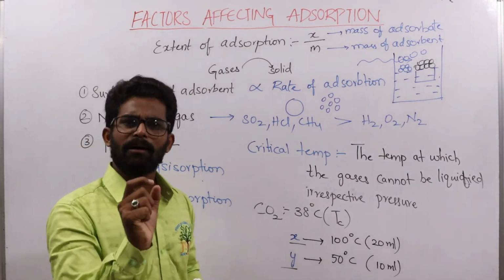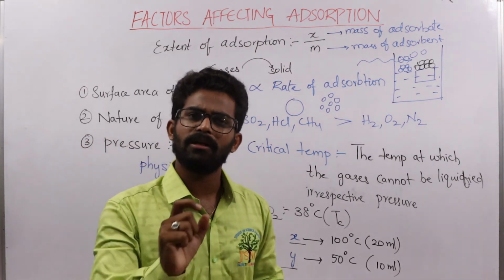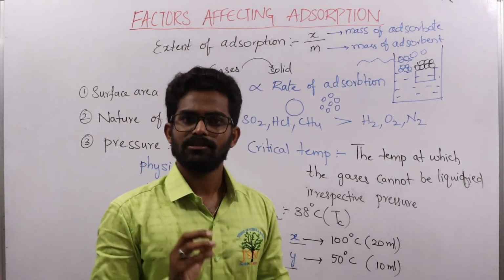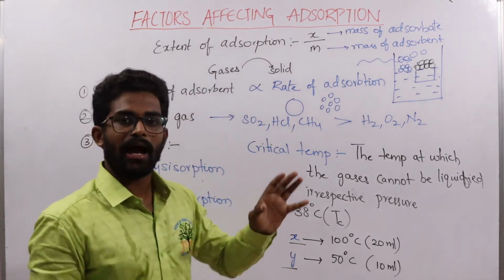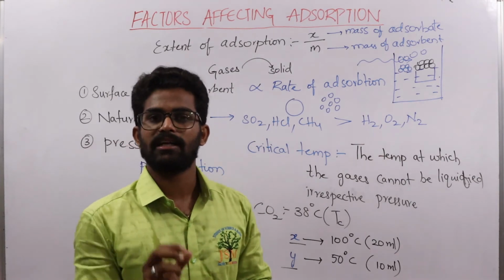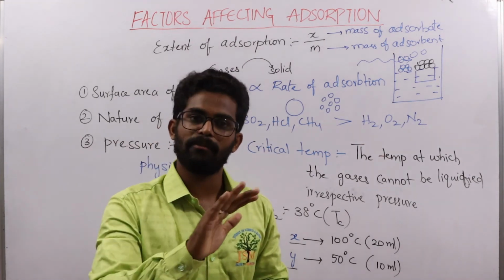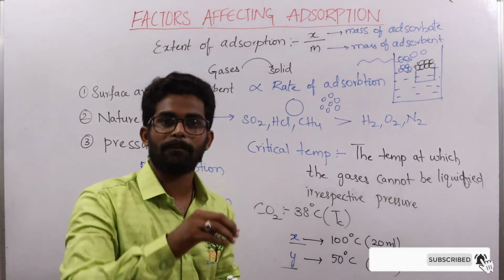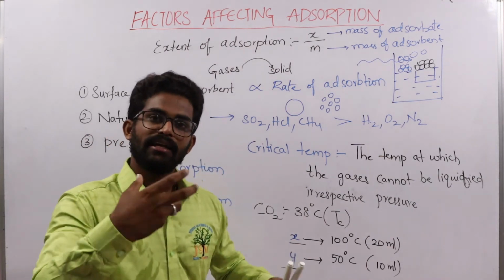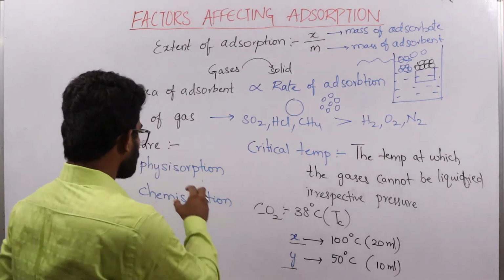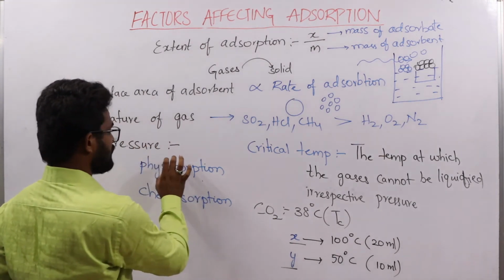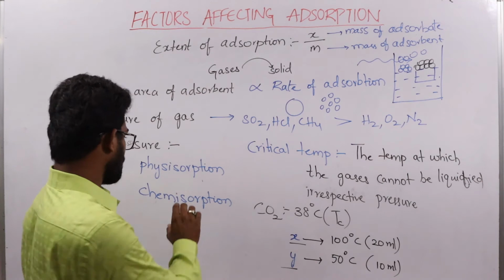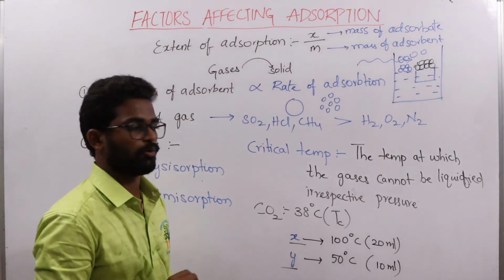The number of chemical bonds formed will always be constant. So even if we apply any amount of pressure, the number of chemical bonds formed will be constant, whereas with van der Waals forces, applying pressure increases the interactions. So pressure plays a major role only in physisorption and not in chemisorption.